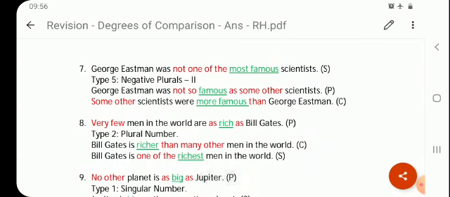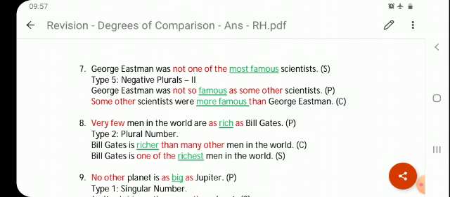George Eastman was not one of the most famous scientists. This is superlative statement, student. Not one of the and most famous, right? Not one of the indicates type 5, negative plurals 2. Okay. So when we change the sentence into positive, we use again not so word, the negative word, and with not we use so. So George Eastman.